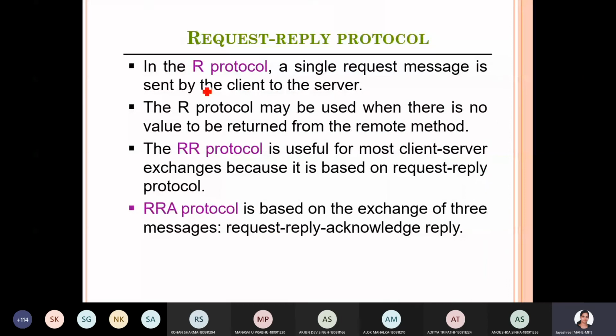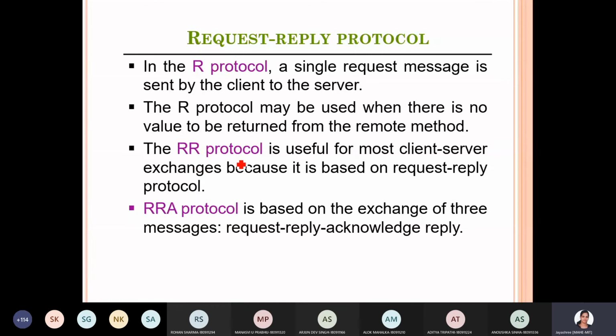So what the R protocol does is that a single request message is sent by the client to the server. Whether it gets a response, fine; otherwise, it will not send the message again. The R protocol may be used when there is no value to be returned from the remote method. For example, in client-server, in a web browser, you are putting some message to the server just to make some URL change or ID change, method change. Those are all types of R protocol. There is nothing to be returned there, and there is some modification which happens on the server side.